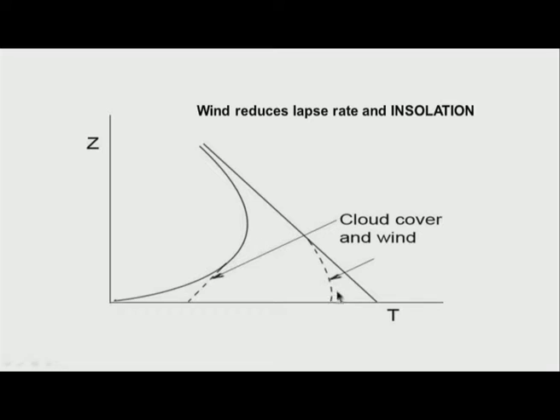And if I were to do that, the effect of cloud and wind on the negative gradient, that is the negative lapse rates or the lapse rates, is to make it by the dotted line instead of having a straight line, and also instead of having a temperature inversion, the amount of inversion slightly changes over here. Therefore, both the wind and the cloud cover reduce the lapse rate, and not only does it reduce the lapse rate during daytime, it also reduces the insolation, because the cloud partially blocks the radiation which comes onto the surface of the earth. Well, these are the characteristics of the temperature distribution.